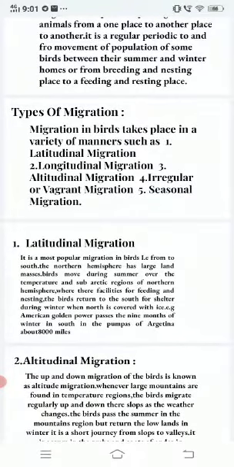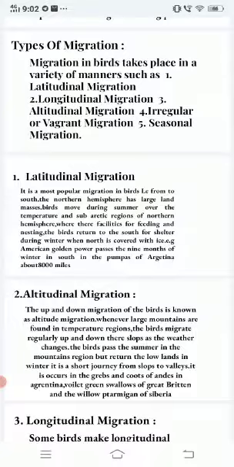First, latitudinal migration. It is the most popular migration in birds, that is, north to south. The northern hemisphere has large land masses. Birds move during summer over the hemisphere where there are facilities for feeding and nesting. The birds return to the south for shelter during winter when the north is covered with ice. Example, the American golden plover passes the nine months of winter in the south, in the pampas of Argentina, about 8,000 miles.